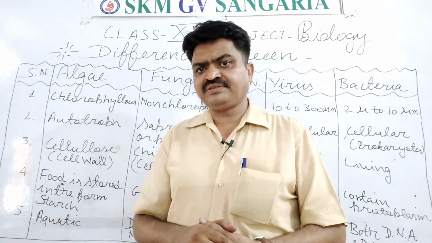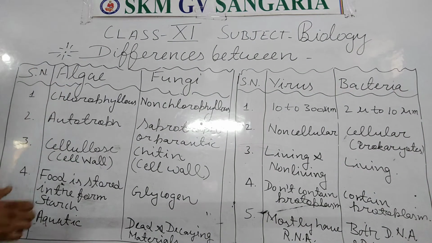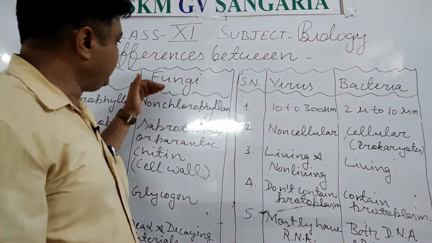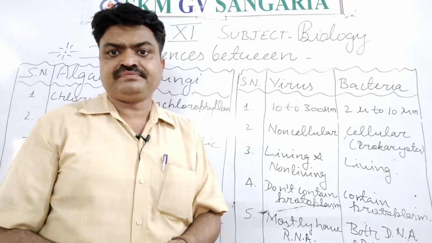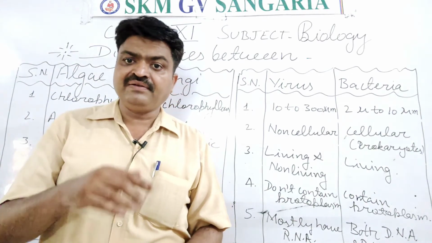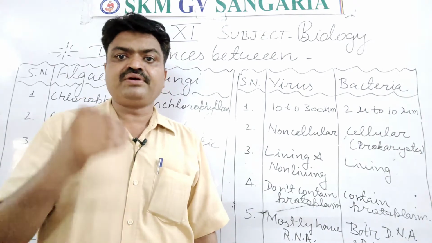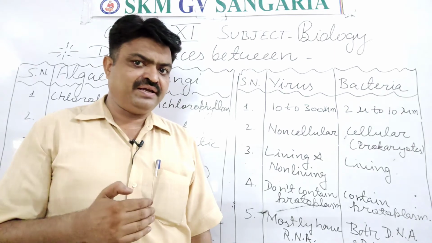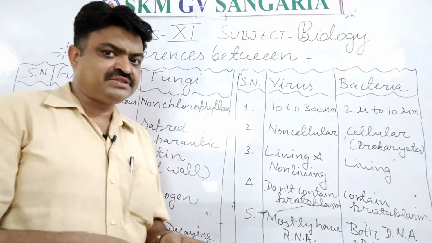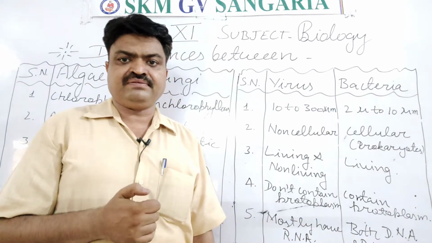Now, what is the main difference between them, students? Algae have the green color due to the presence of chlorophyll, but they can have colors other than green. Some fungi have the green color when they are found in a symbiotic relationship, like the blue-green algae. Blue-green algae is an example of fungi, or the lichen, that have a symbiotic relationship. So due to having the symbiotic relationship, they may have the green color.